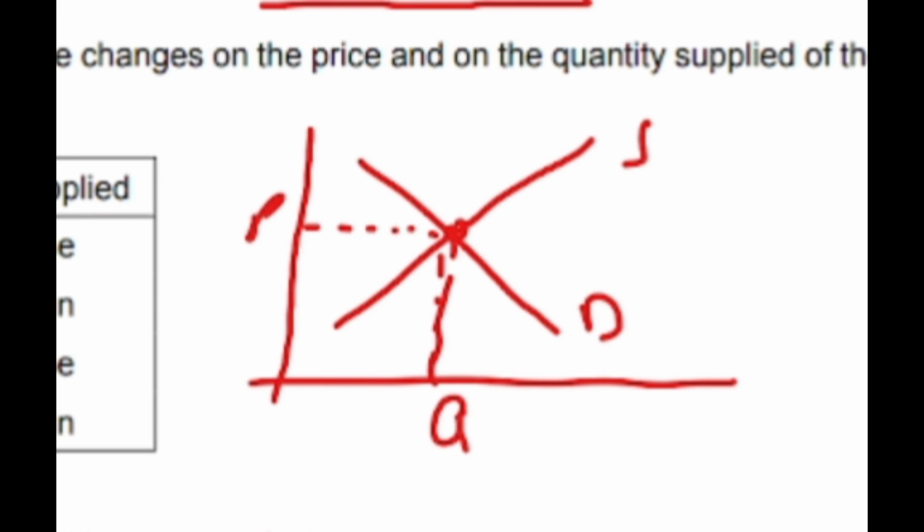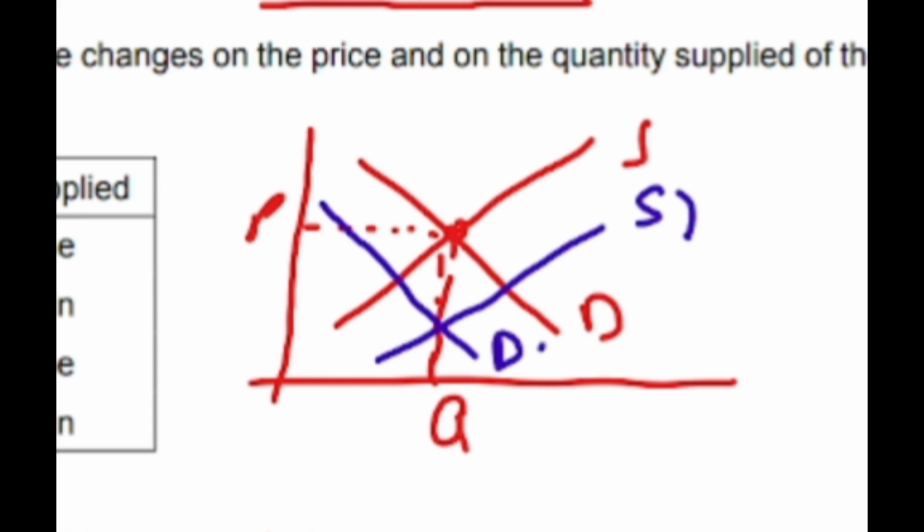Increase in supply will shift the supply curve to the right, so the new supply curve will be S1, and since demand is decreasing, decrease in demand will shift the demand curve to the left, so the new demand curve is D1. And the new lines are basically S1 and D1.